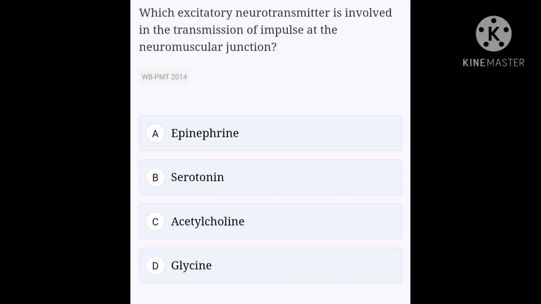Acetylcholine is an organic molecule that acts as a neurotransmitter in many organisms, including humans. It is one of the many neurotransmitters in autonomic nervous system (ANS). It acts on both peripheral and central nervous system. It behaves as an excitatory neurotransmitter at neuromuscular junction in skeletal muscles. It also has an inhibitory effect which lowers heart rate in cardiac tissue. So the correct answer for this question is option C, acetylcholine. Okay, let's see our next question.